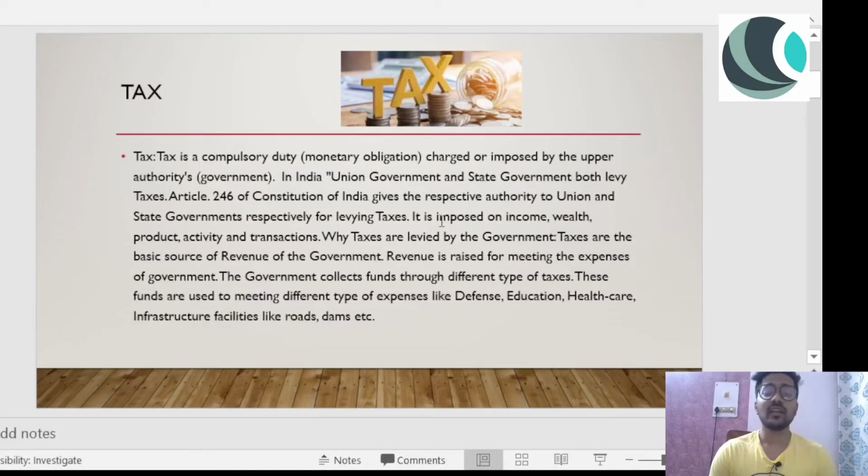Now, why are taxes levied by the government? What is the reason behind levying taxes? Why can't we have tax-free nations? Because there are a few tax-free nations. Taxes are the basic source of revenue of the government, right?